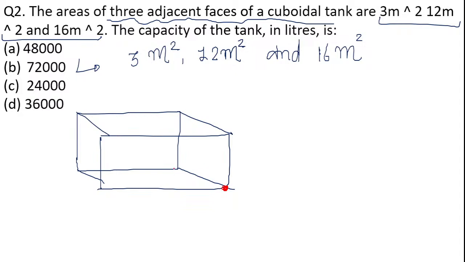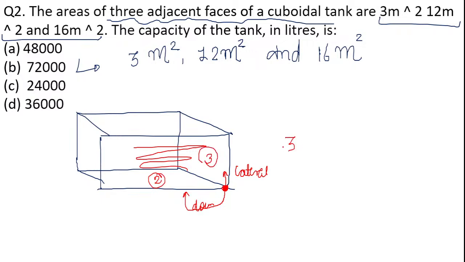What does it mean? If we look at this particular vertex, it is in contact with this one face, right? Similarly, it is attached to the face at the downward side, one face on the lateral side, and this is the other face. This is the second face, and this is the third face.